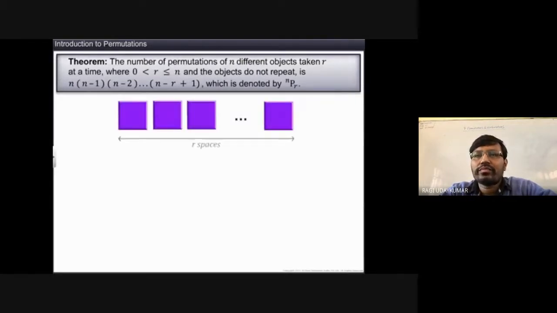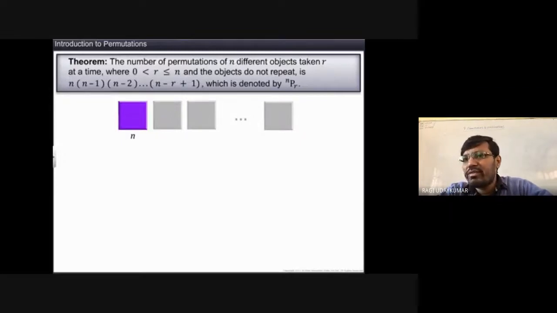Okay, r spaces, because you need to form the r objects taken at a time. First place can be filled in n ways, second place can be filled in n minus 1 ways, third place can be filled in n minus 2 ways, like that n minus r plus 1 ways.